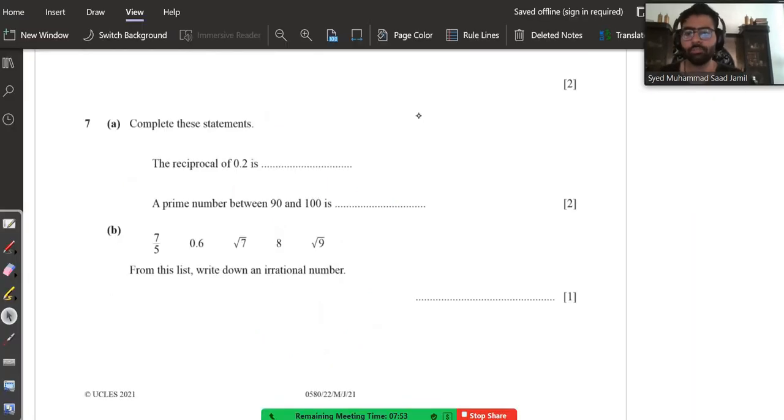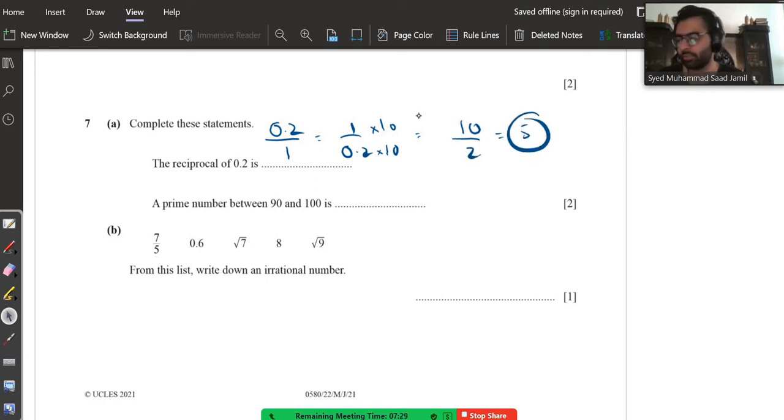Moving on to question number 7, it basically says the reciprocal of 0.2. Alright, so 0.2, you can write it down like this as well. 0.2 is 0.2 upon 1. Now you need to reciprocate it. It becomes 1 upon 0.2. Multiply both the numbers by 10. It becomes 10 upon 2, which is 5. So your answer is 5.